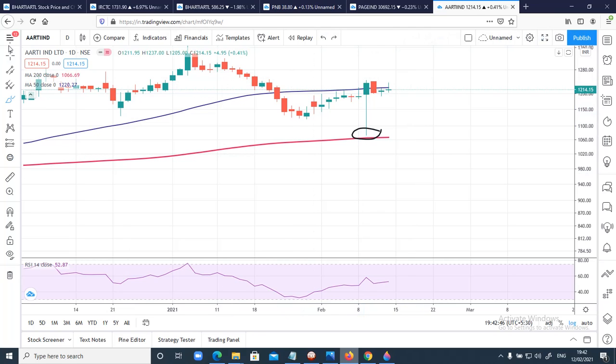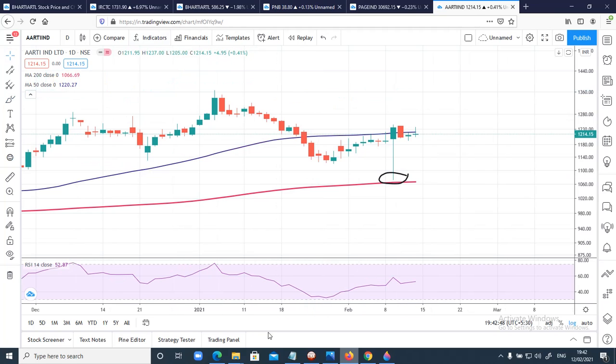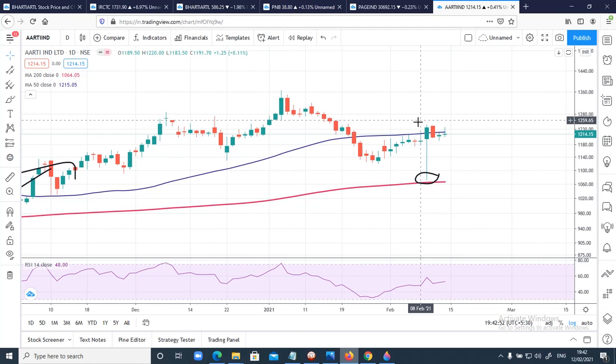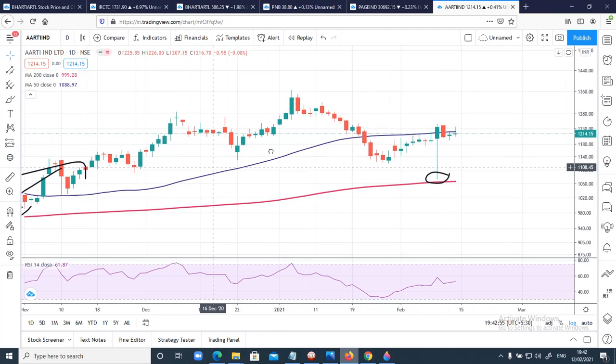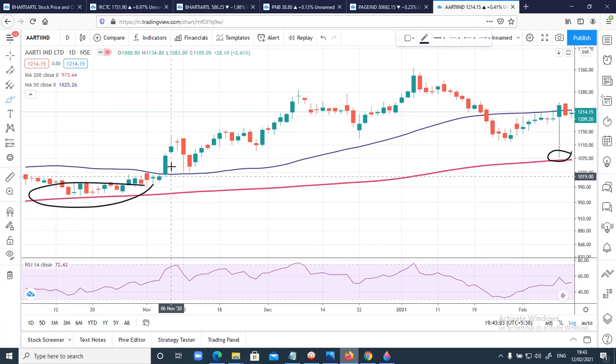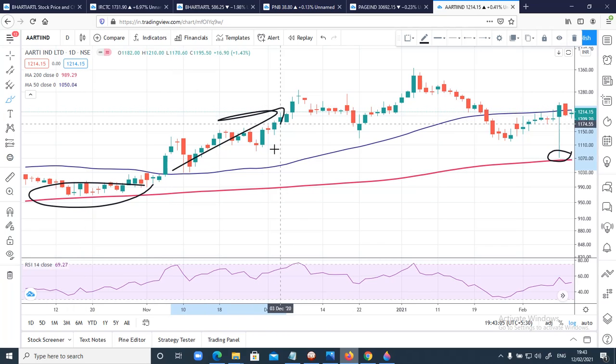Now what next? How to take a trade? Guys, here you can see the other important thing, the price had also closed above 50 moving average. So you can see here whenever price has closed above 50 moving average after bouncing from 200-day moving average, we have seen a good rise here, right? This has closed above 50 moving average and you can see how the rise is.